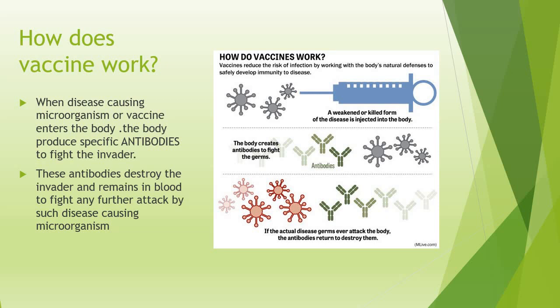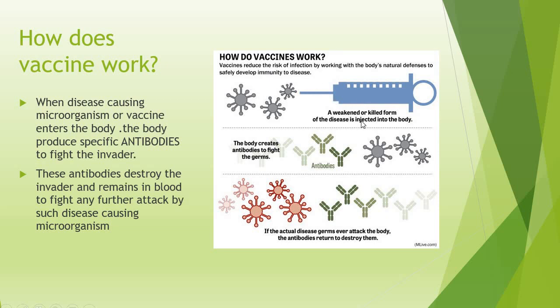Now, these antibodies destroy the invader at the first level, and at the second level, they also keep their antibodies ready in the blood for further future attacks. Now, in this diagram, it can be explained how vaccines work.